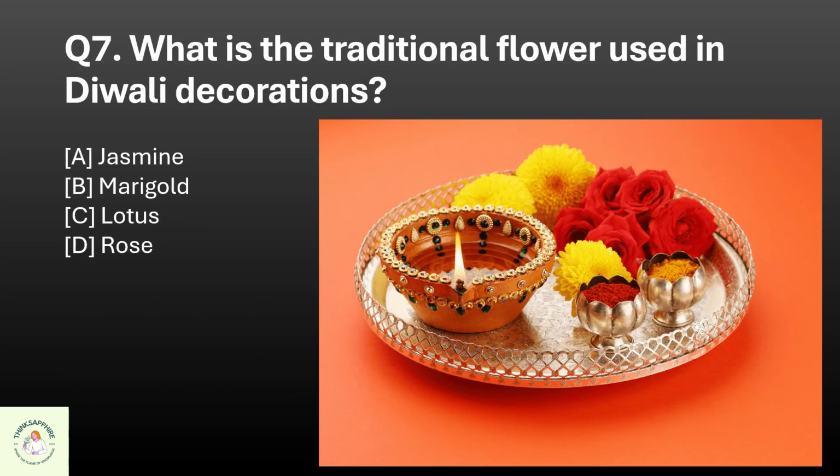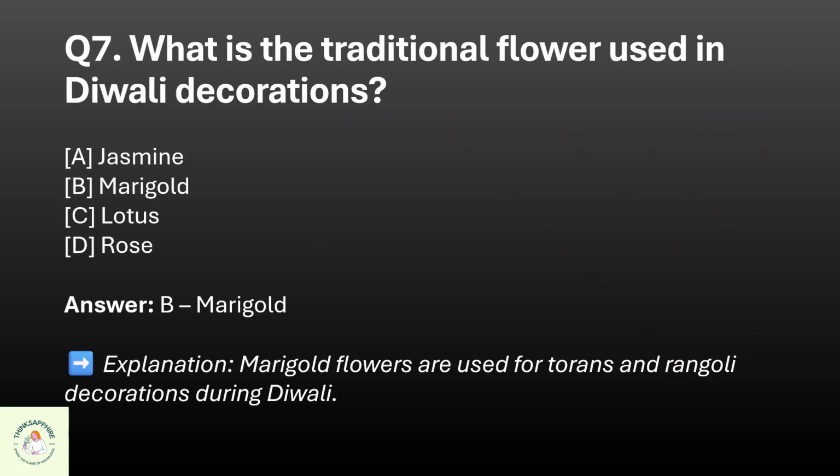Question 7. What is the traditional flower used in Diwali decorations? A. Jasmine, B. Marigold, C. Lotus, or D. Rose? The correct option is B. Marigold.